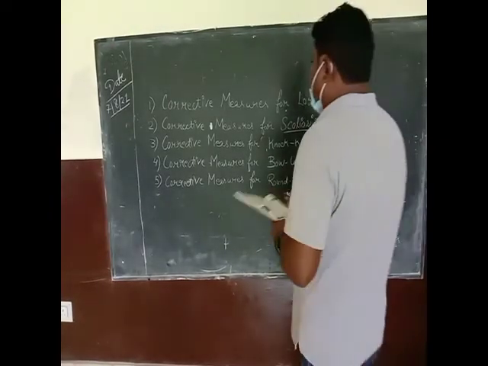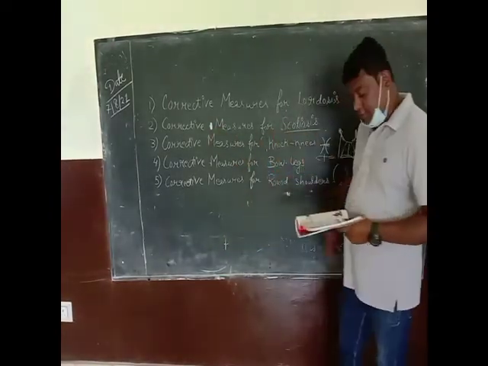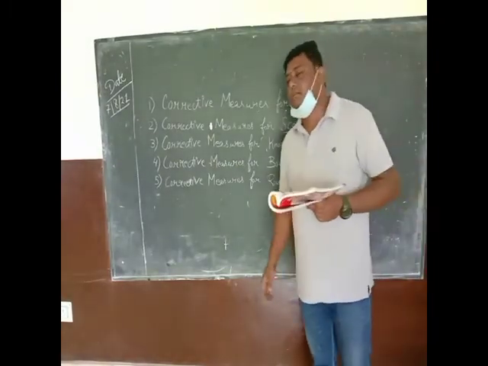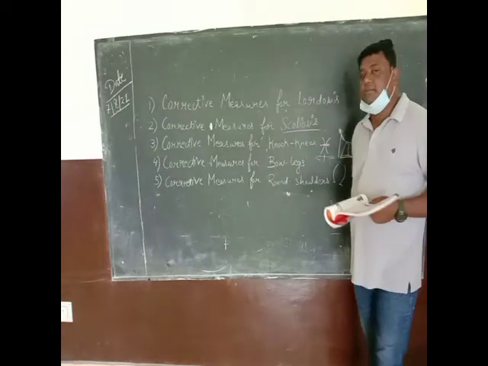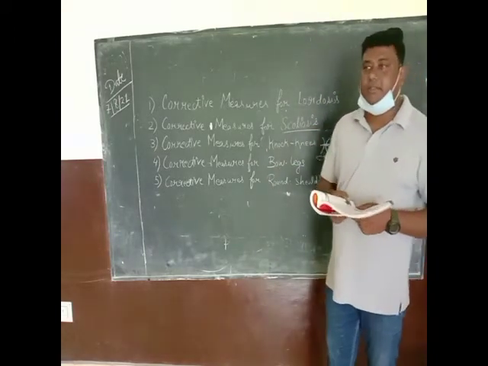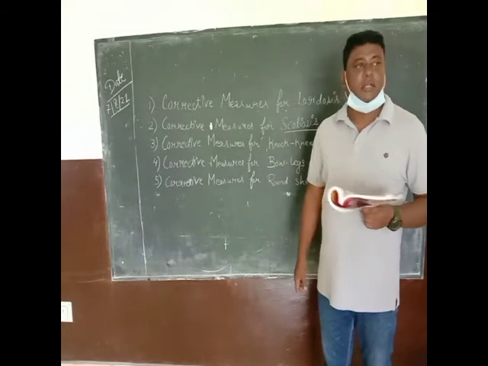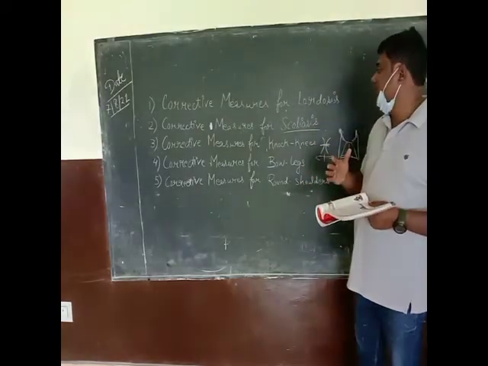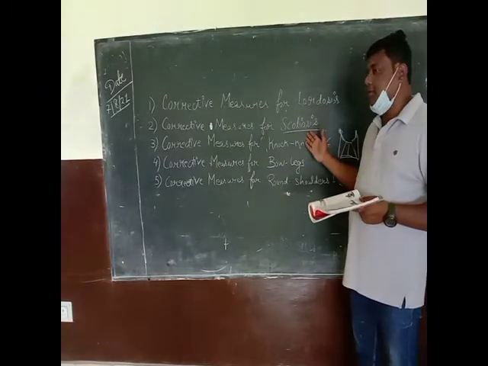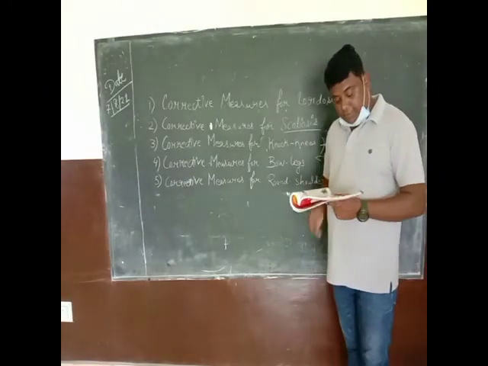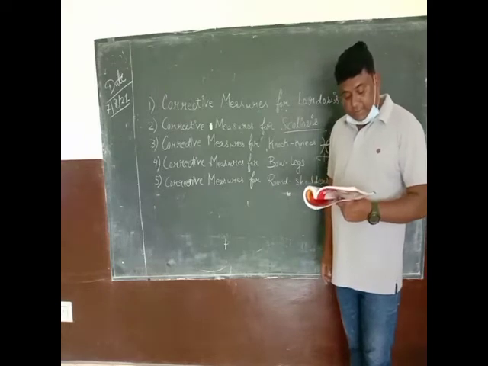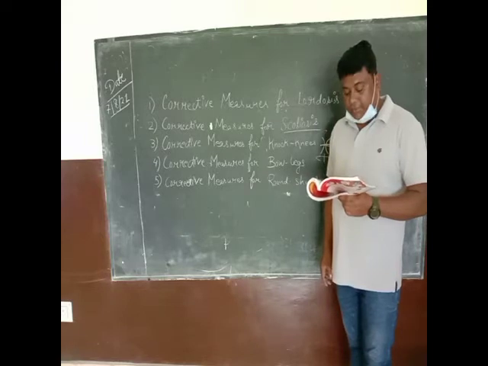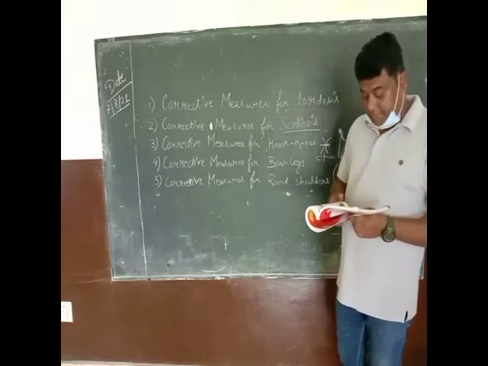Okay, class. Corrective measures for scoliosis, and we came to know that scoliosis is related to deformities of the spine. Understand, class? Yes, sir. And what corrective measures can we take while preventing scoliosis? See, scoliosis exercises are designed to correct the rotary curvature of the spine.